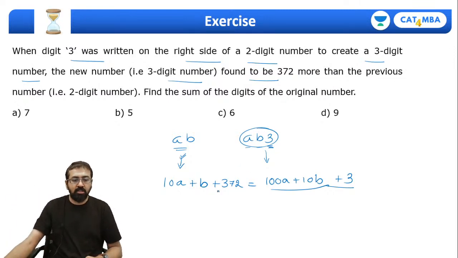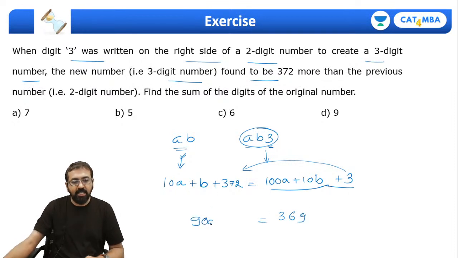Now we need to solve this. So take this 3 on this side. So 372 minus 3 is what? 369. And 100a minus 10a is 90a. And 10b minus b is plus 9b. Right? Divide the complete equation by 9.